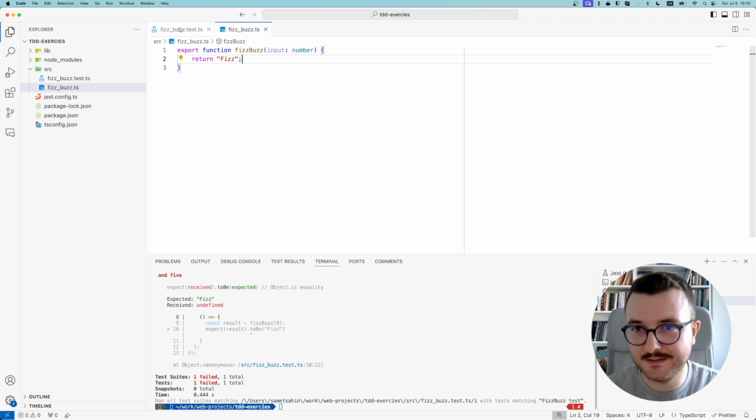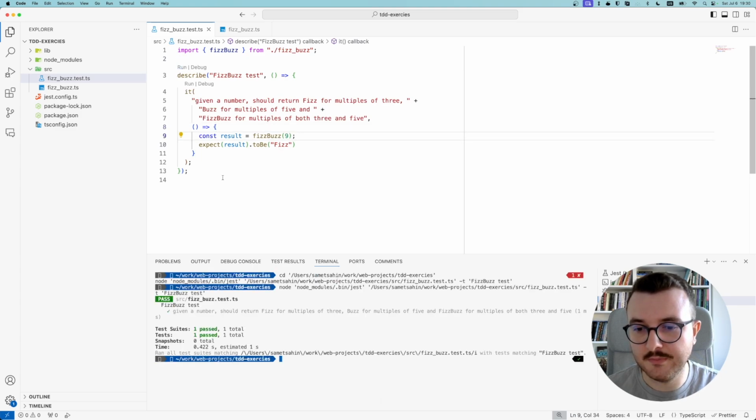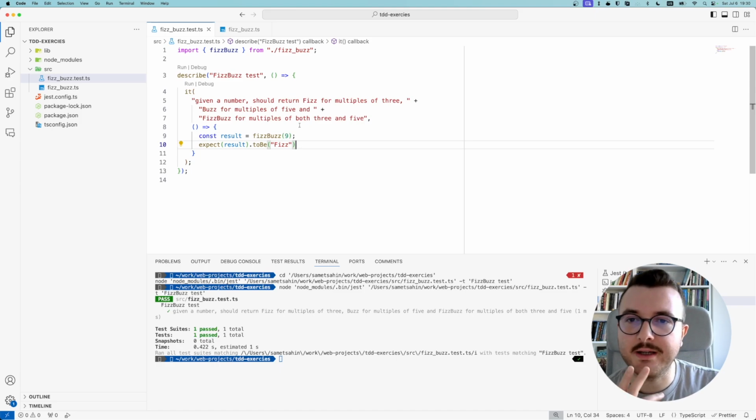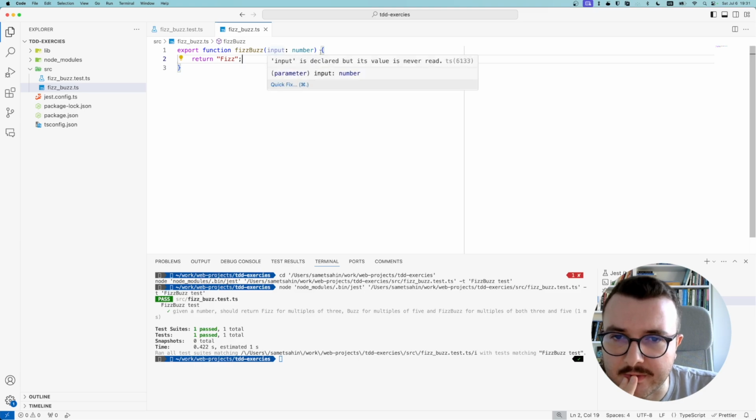I haven't promised you that I'm going to have a complete implementation yet. I can return fizz, and this test will pass. Let's run it. It passed. Nice, so we have a passing test. Great, so now I can refactor, but I don't see anything I can refactor at the moment. I think this cycle is complete.